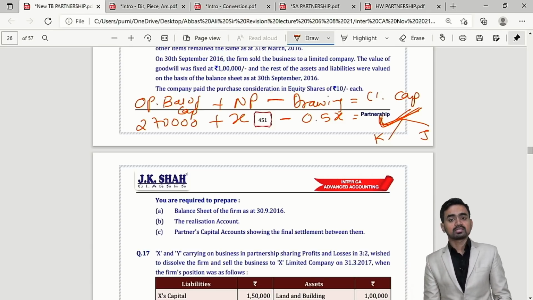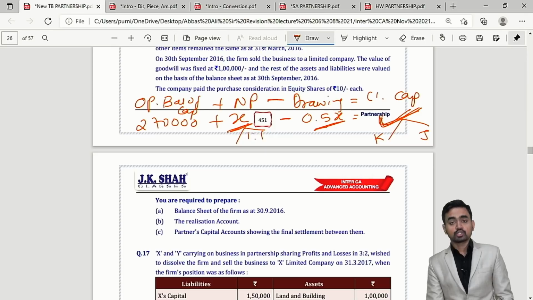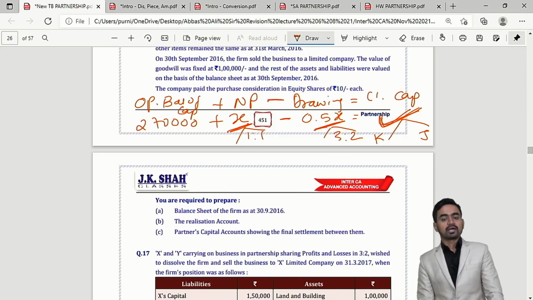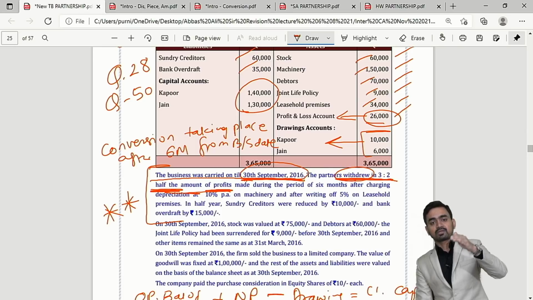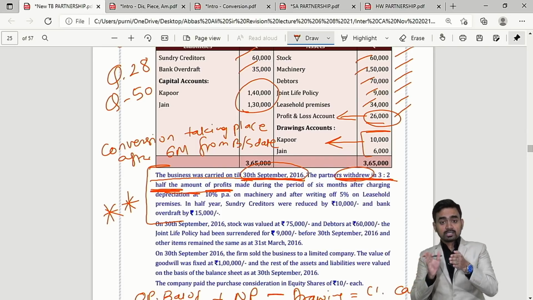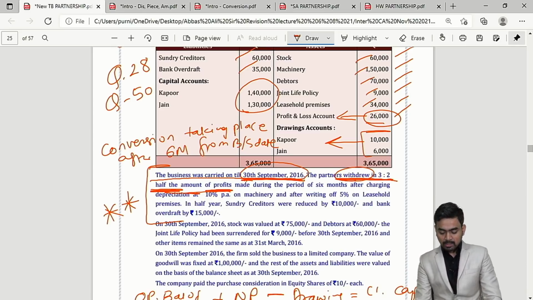When you will solve this equation, you will get the value of X, that is net profit, and the value of drawings. Net profit will be allocated in 1:1 because information is given, and drawings in 3:2. Correct? So in the Kapoor and Jain question, this paragraph is important, which says: prepare balance sheet after 6 months. First update that balance sheet after 6 months and then start the conversion process.